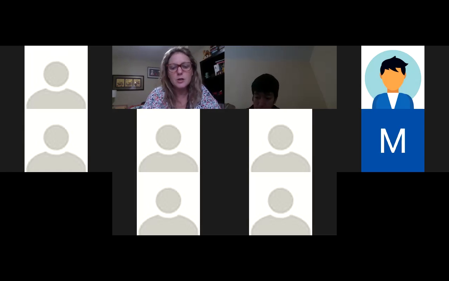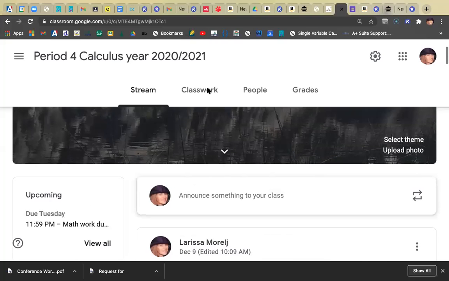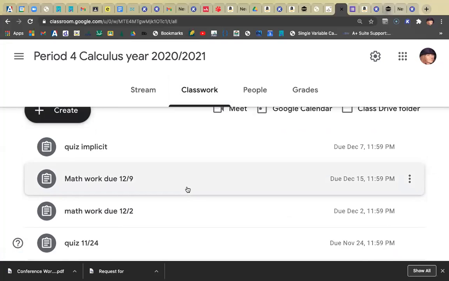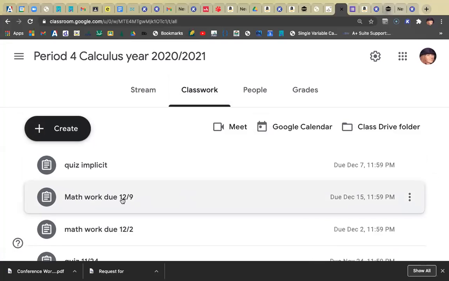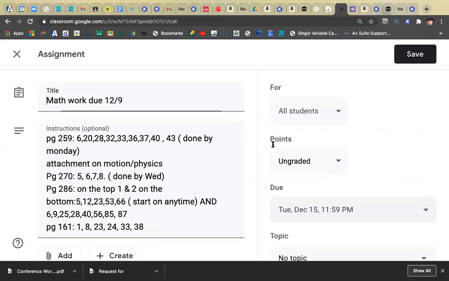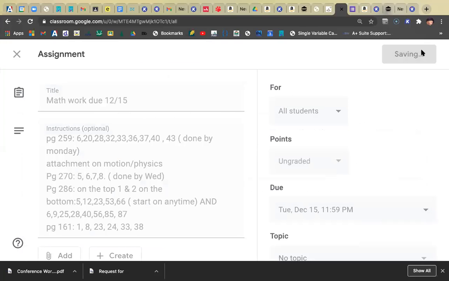So let me actually show that too, because I have also edited that, meaning I've added more problems, which I think I had told you I was going to be doing. So if you look right here, wait a second, I thought I changed this date. Did I? Oh, I did. Sorry, I didn't change it there. Let me change that. I did change the date to Tuesday the 15th. I didn't change that up here though. Okay, sorry about that.